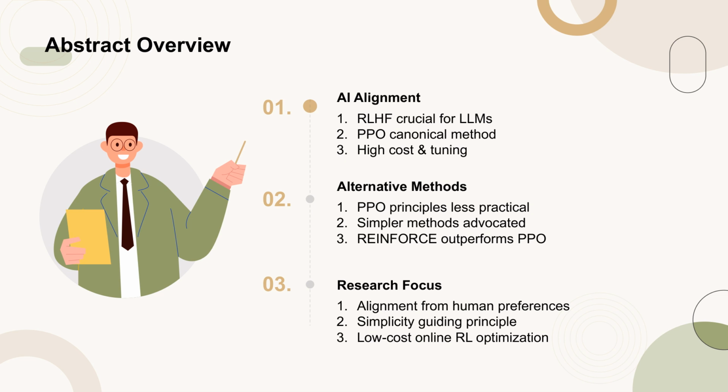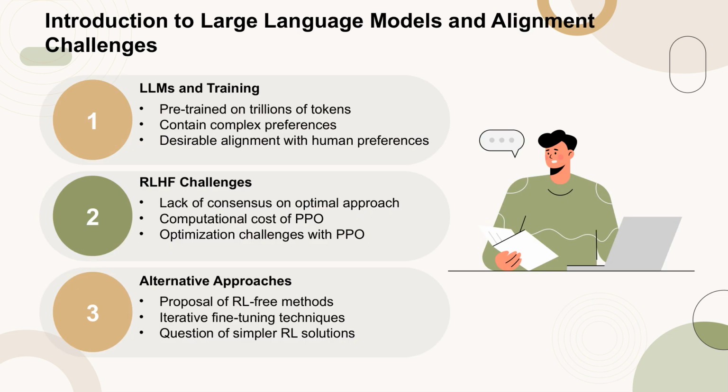The introduction of this paper discusses the current state of large language models, LLMs, which are pre-trained on vast amounts of text data. These models often contain complex preferences, relations, and intentions that may not align with human preferences. The research community is interested in how to align these models with human preferences. Despite significant research efforts, there is no consensus on the best approach to achieve this alignment.